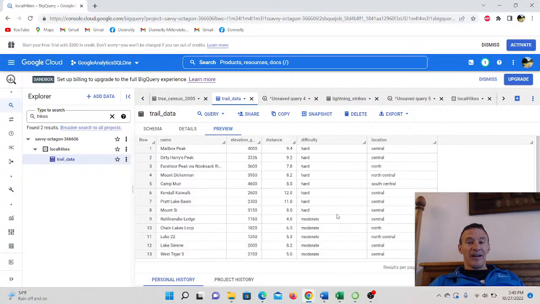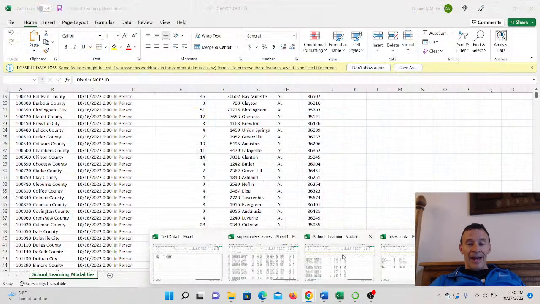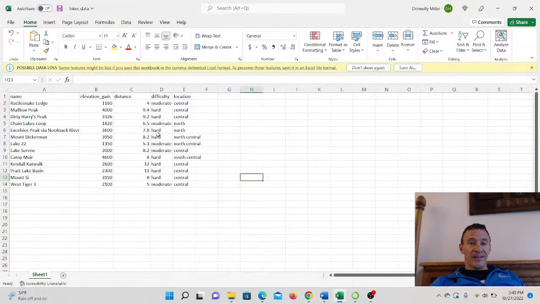What I'm going to do is continue to add more to this spreadsheet. I'm going to try to add another 20 or 30 hikes in here so I can make this a little more interesting. I'm probably going to switch this around a little bit and maybe add another column or two, and then make another live stream.